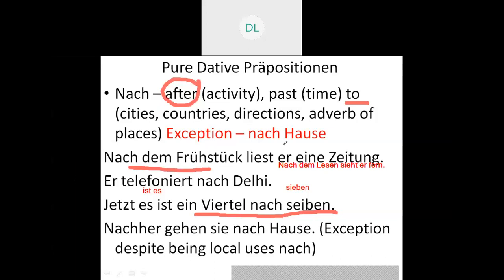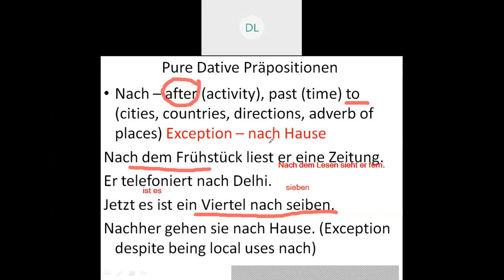In the next slide, what we are discussing here is that nach is used for cities or countries whenever I have "to", that is, to cities or countries. But here there is an exception, that is nach Hause, being local. But what am I using?